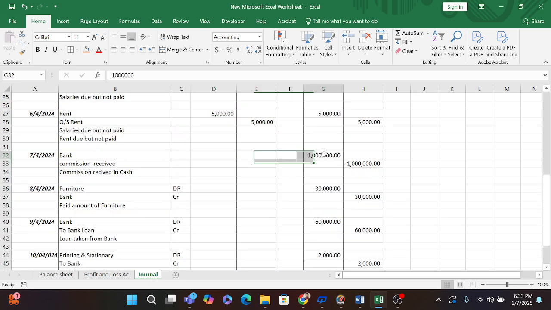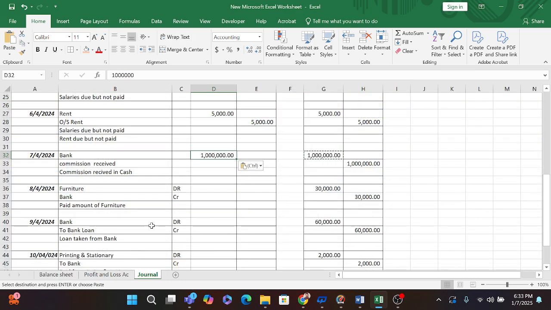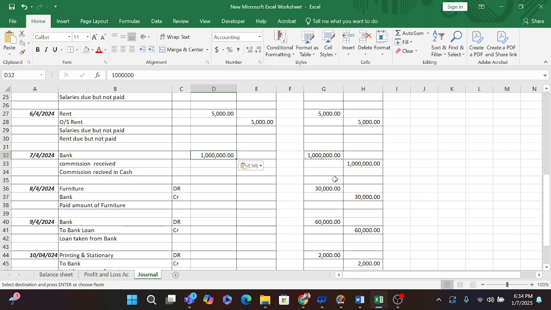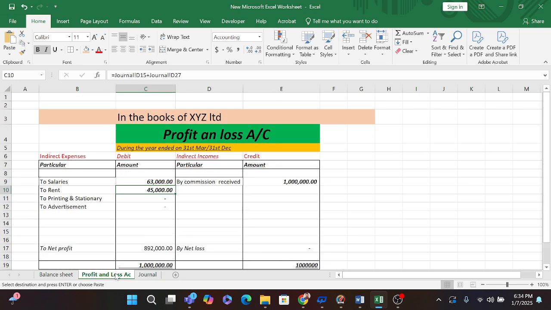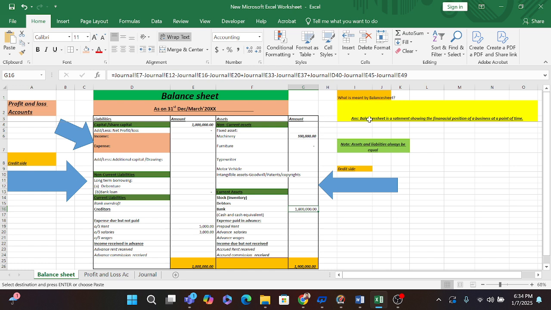When I post this entry here, my bank balance will be 18 lakh rupees.